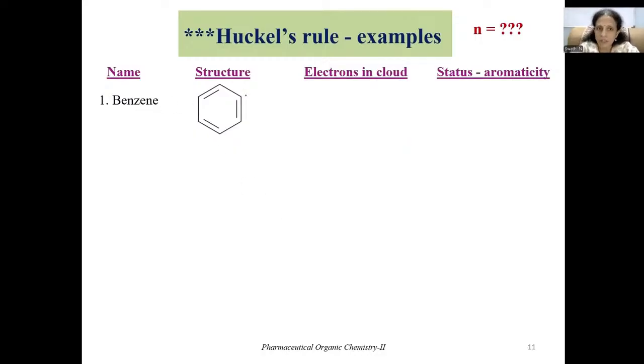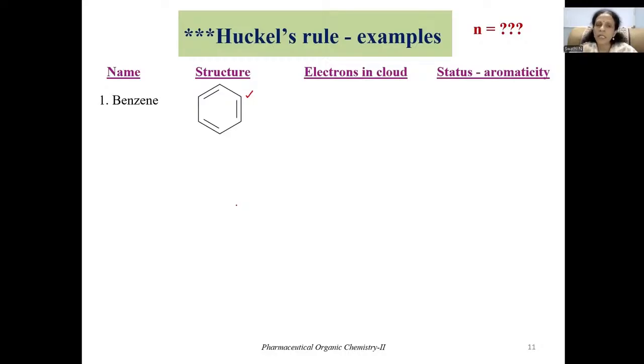So this is the structure of benzene. I have written here one of the Kekulé structures of benzene. There are a few simple tips to make out whether a compound is obeying Huckel's rule or not, so that we can easily make out its aromaticity. As soon as the structure is given, first you see whether the molecule is cyclic, and then whether conjugated double bonds are maintained or not. That means the molecule should have a conjugated system.